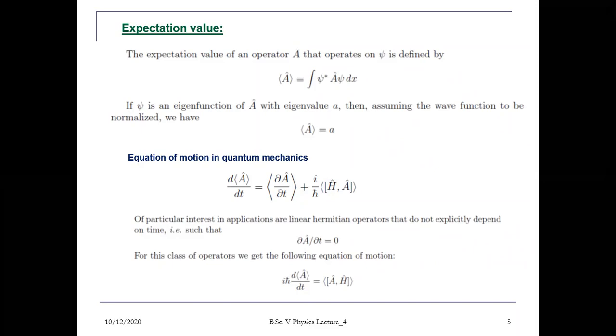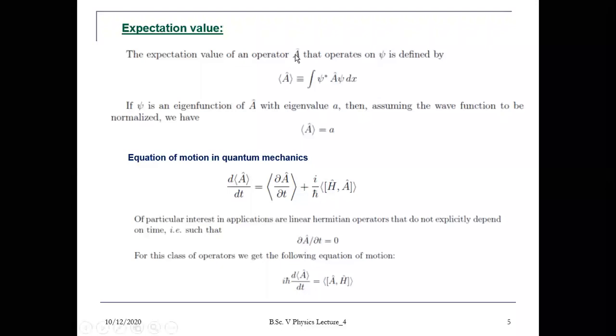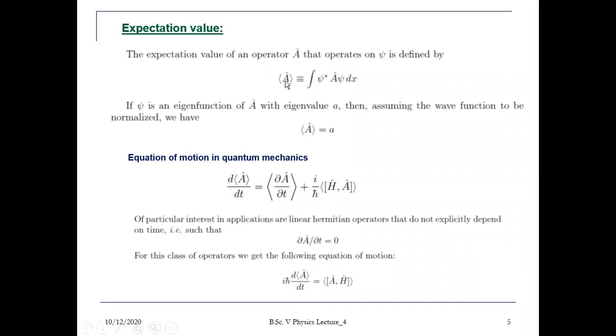So how to write down the expectation value of any operator? Suppose a cap is any operator operated on a wave function, its expectation value will be written as: expectation of a cap equals integral of psi asterisk a cap psi dx. This is the way to write the expectation value of any operator.